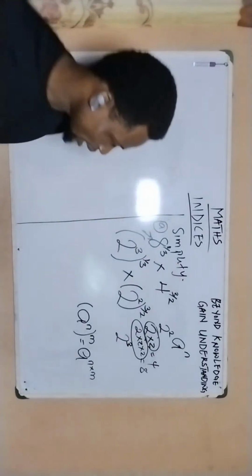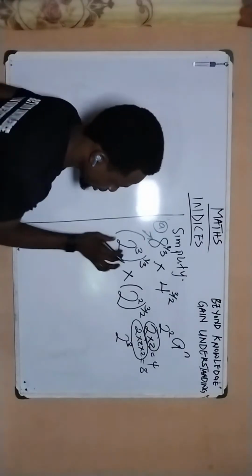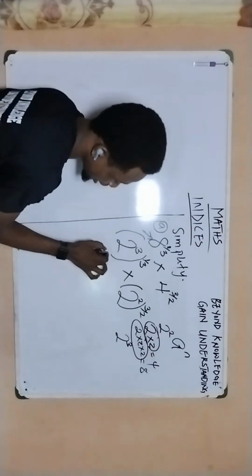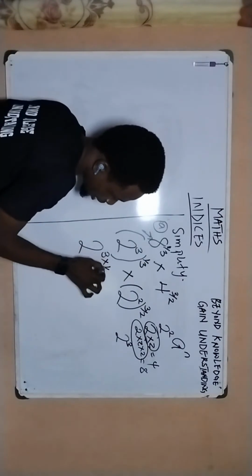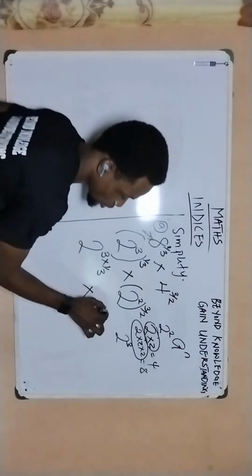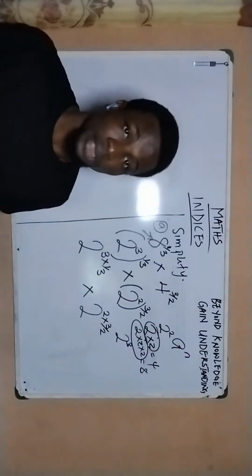So if I'm to do that here now, it's going to be this 2, which is the base we're working with, and then the power here, which is the original power inside, multiplying the power that is outside. Then times, the same thing happens here: 2 raised to the power of 2 multiplied by 3 over 2. This is what we have here.